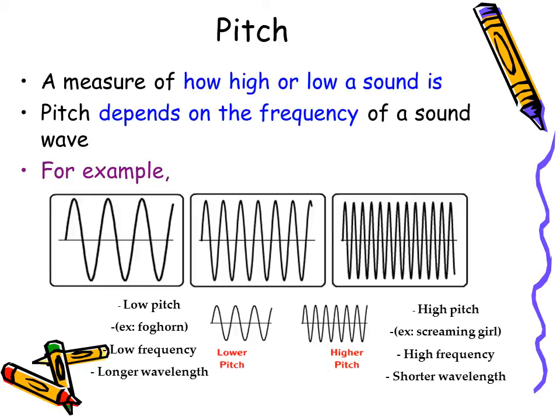Pitch is a measure of how high or low a sound is, and it depends upon the frequency of the sound wave. Sound waves that have a very low frequency, and therefore longer wavelengths, would have a low pitch. So low frequency, long wavelengths, low pitch. You can remember low frequency, low pitch, like a foghorn or a lighthouse horn. Then as the frequency increases, notice the wavelength decreases. High frequency sounds have high pitch, like a screaming girl or a police siren.